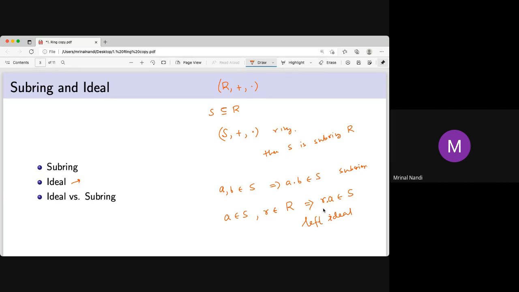When G is a group and H is a subgroup, to define a binary operation on G mod H, you need H to be a normal subgroup. Similarly here, if R is a ring and S is a subring, you can't quotient R mod S, and again this well-definedness problem will be there. If you take S as an ideal, then only R mod S is possible. So R quotient by S will be well defined if you take the subring as an ideal. That's why ideals are important rather than subrings.